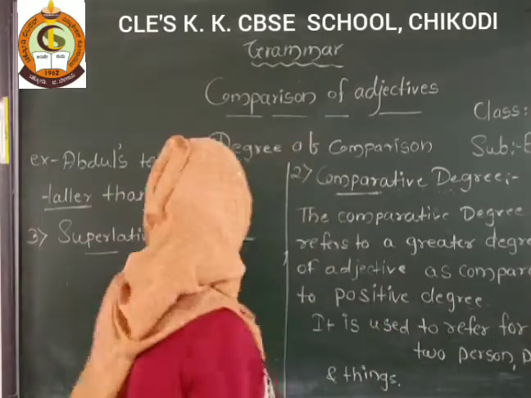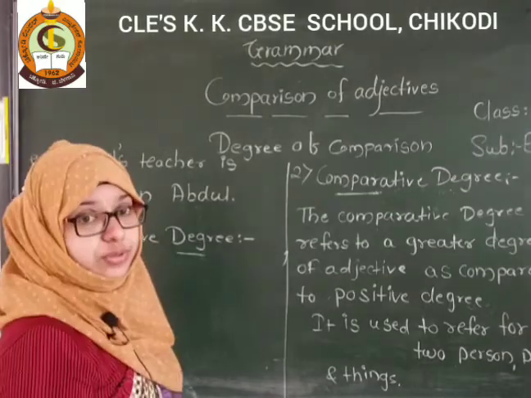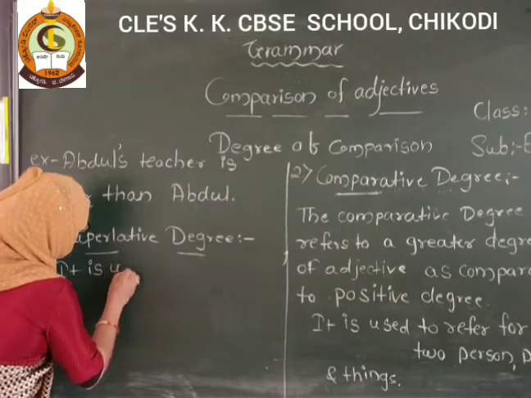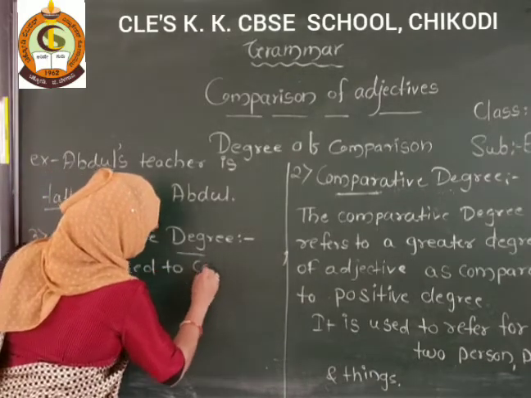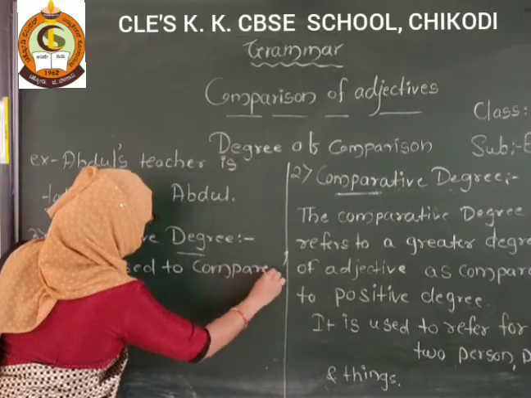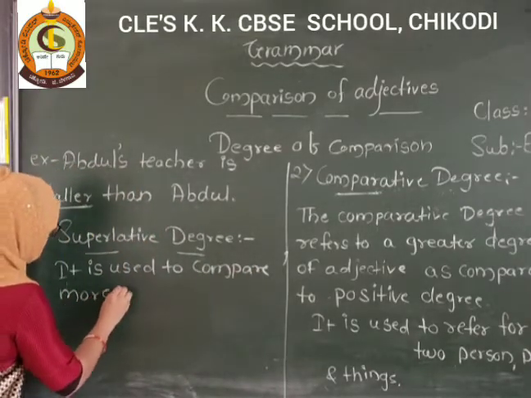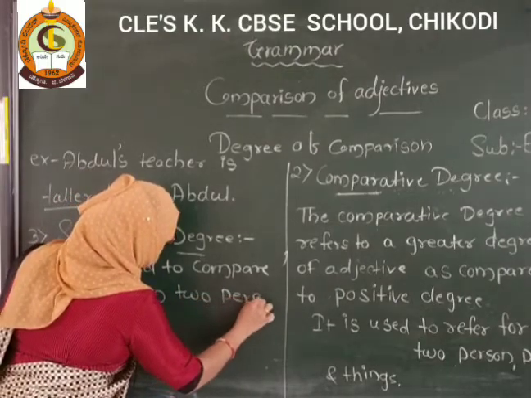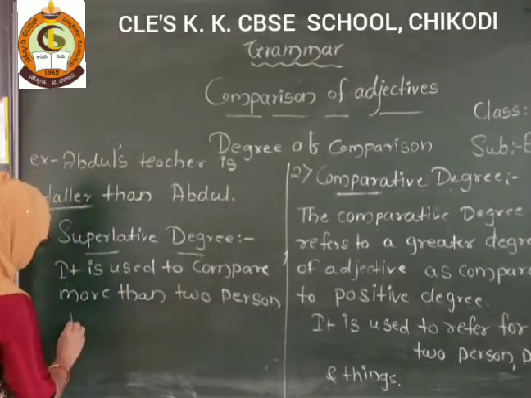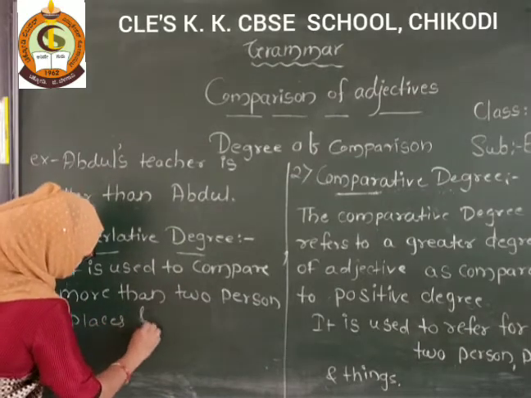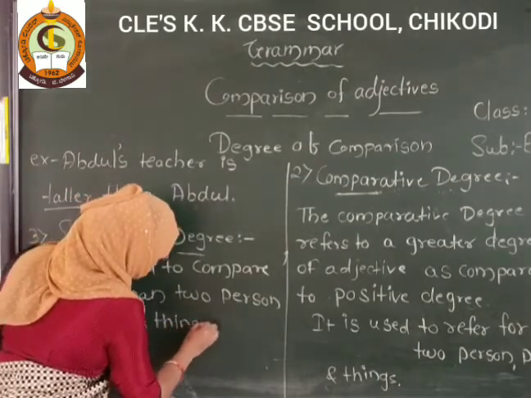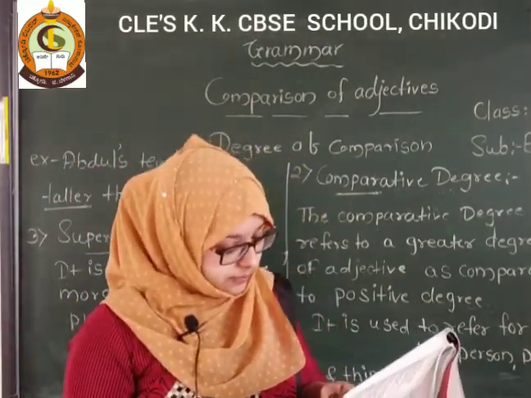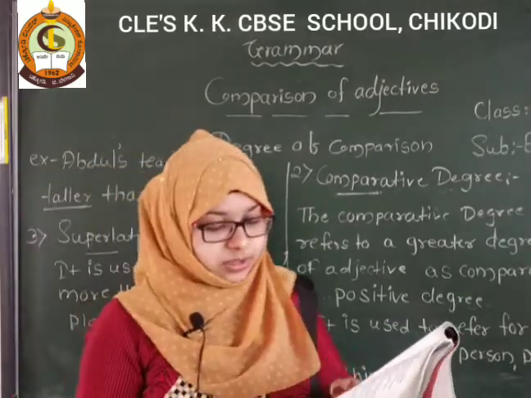And the third one, that is superlative, is used for more than two. So it is used to compare more than two things. Got it? Now in your textbook again they have given, see here, the headmaster is the tallest of the three.